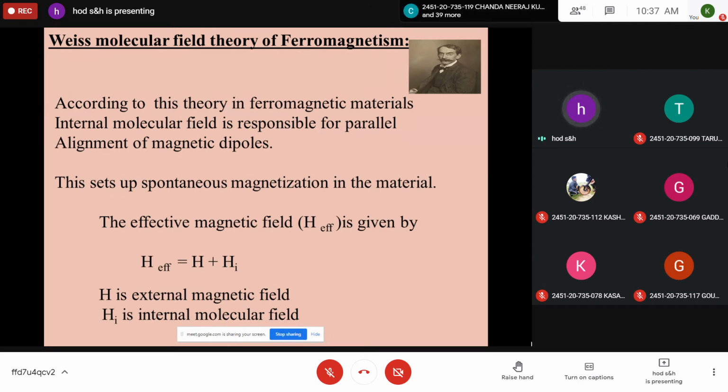So both will act on the material: the external magnetic field and also the internal molecular field because of the alignment of the dipoles themselves. So the effective magnetic field is H plus Hi.